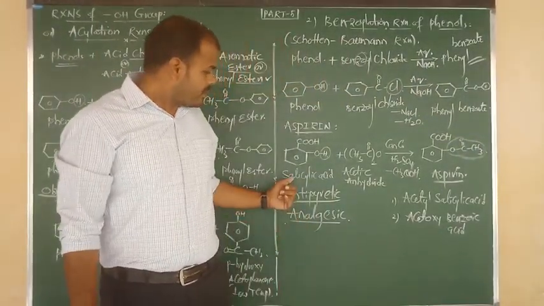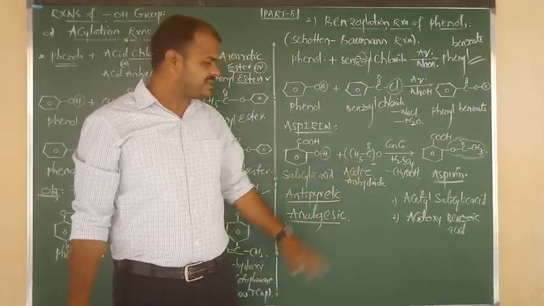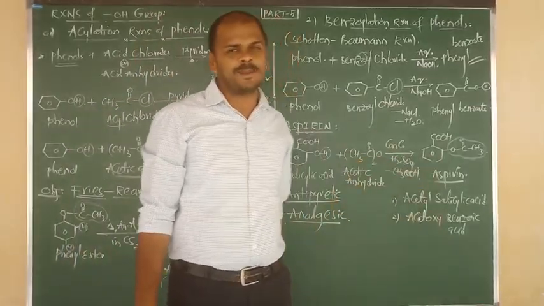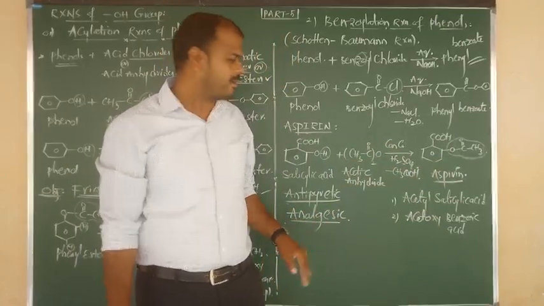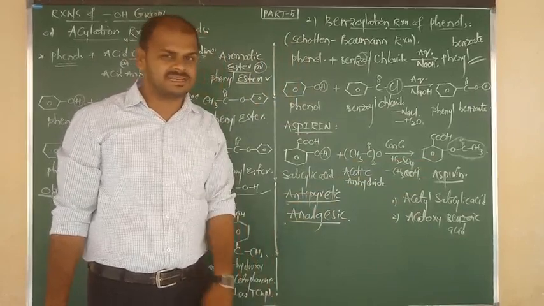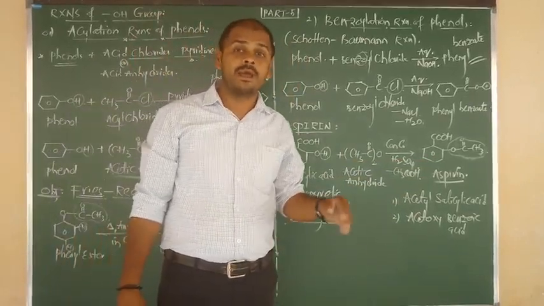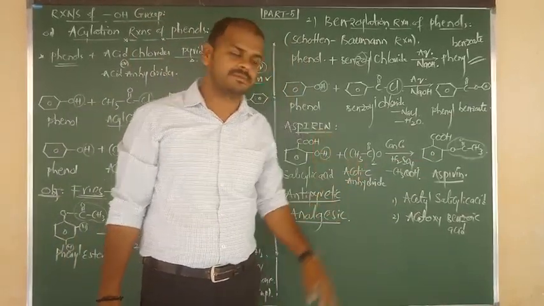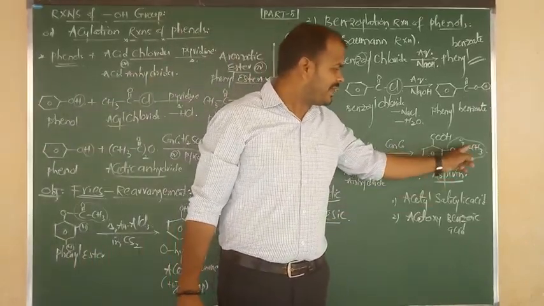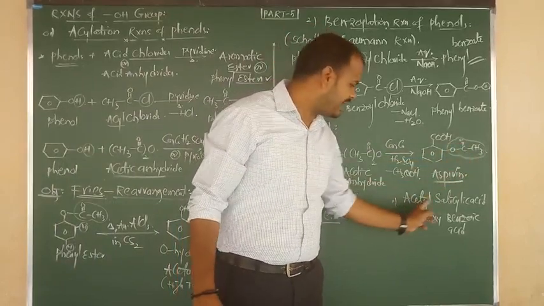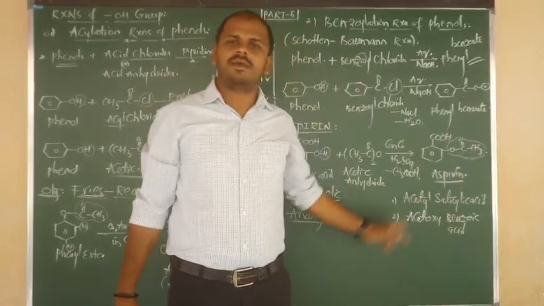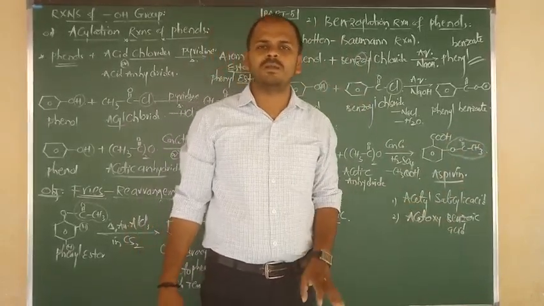Once again, salicylic acid on reaction with acetic anhydride in presence of concentrated H2SO4 gives aspirin. Like that you can write your own statement now. Aspirin can be used as both antipyretic as well as analgesic. It can reduce the body temperature and also reduce body pains, nothing but a painkiller. Good. So CH3C double bond O is called acetyl salicylic acid, and along with oxygen, acetoxybenzoic acid. These both are the chemical names of what, beta?